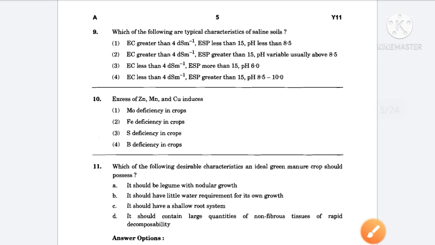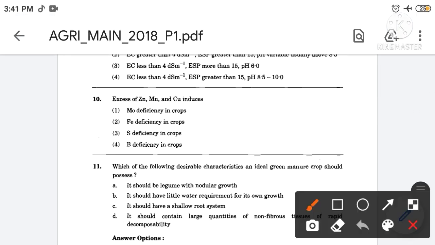Then next, excess of zinc, manganese and copper induces. The correct answer is option number 2nd. So the excess of zinc, manganese and copper induces iron deficiency in crops.